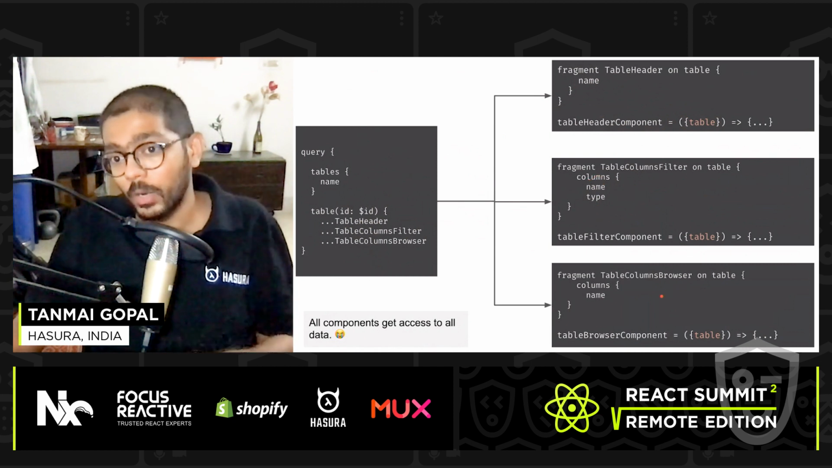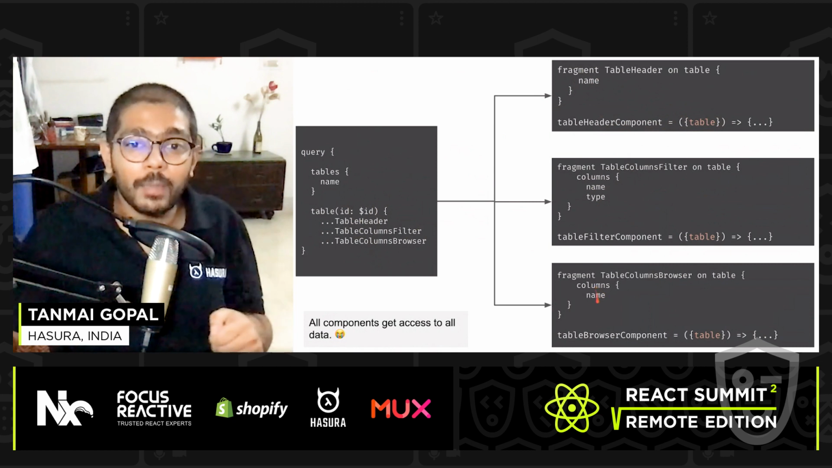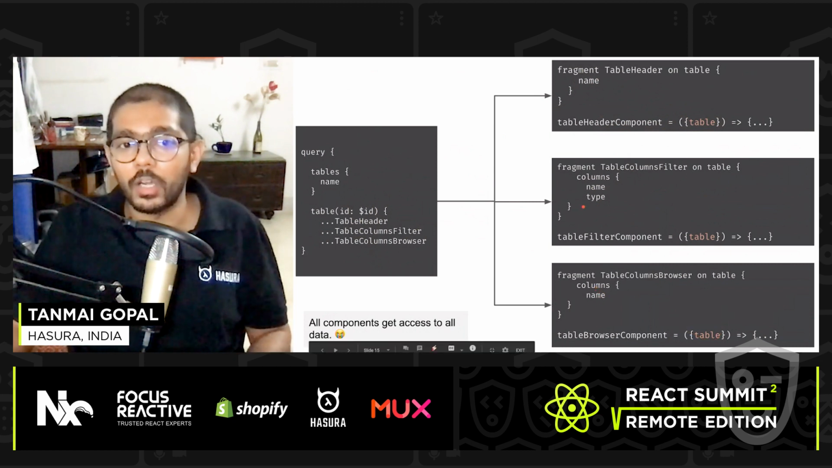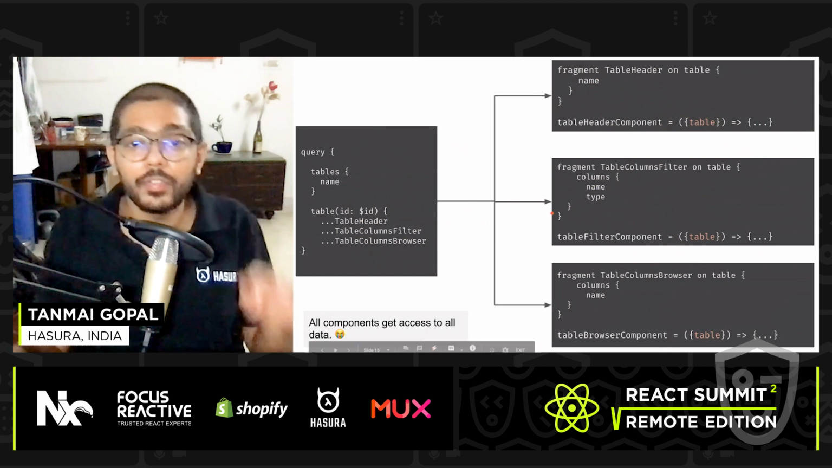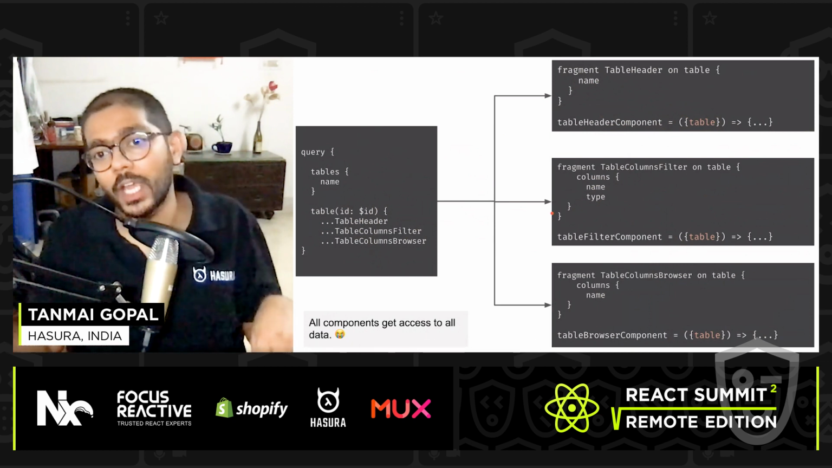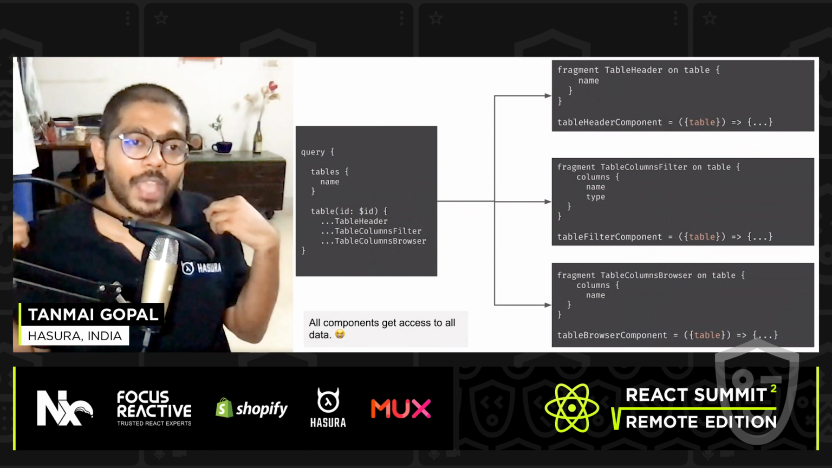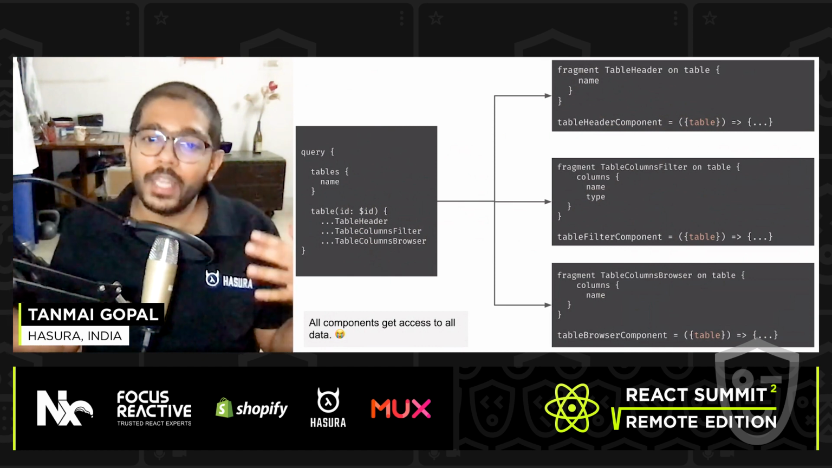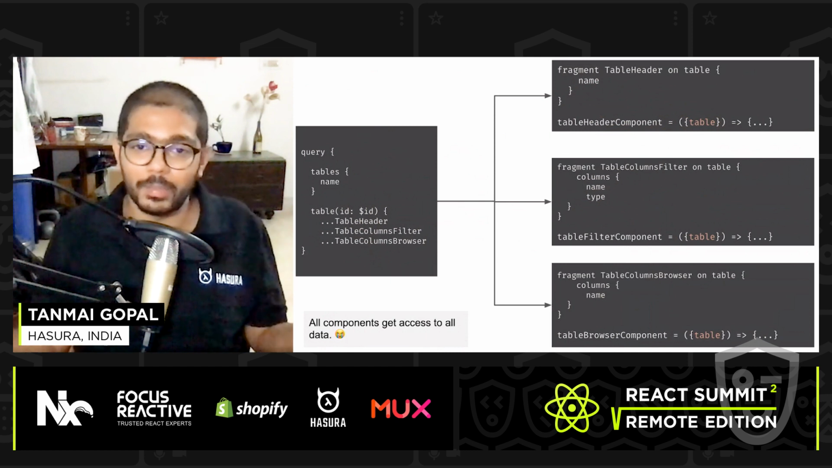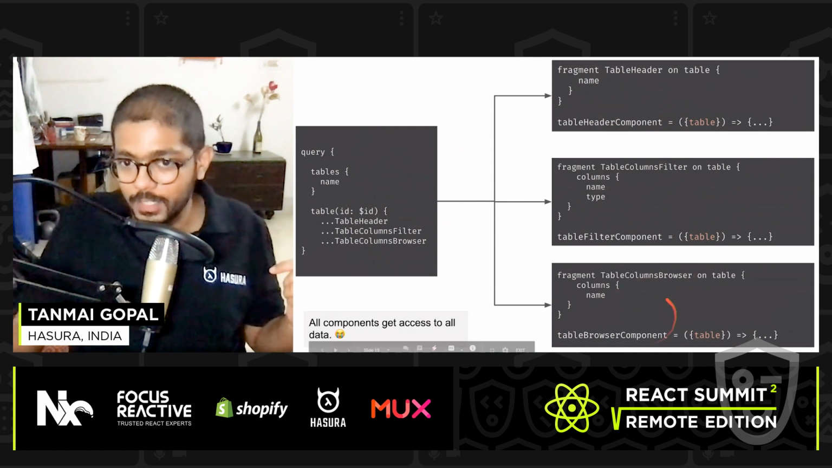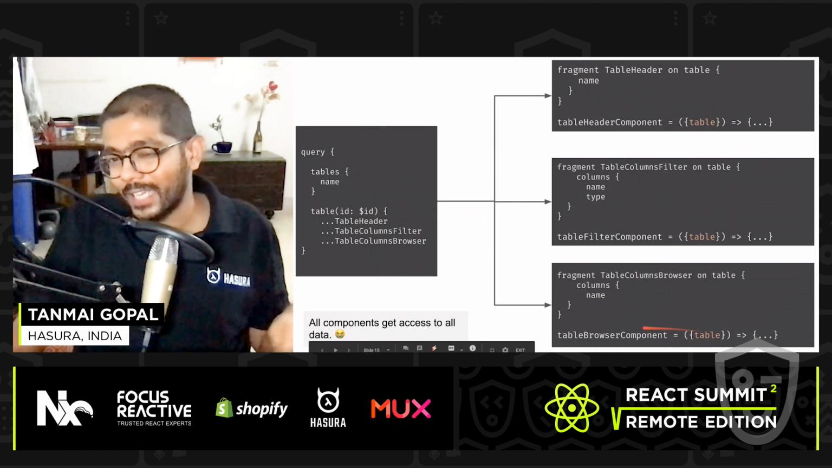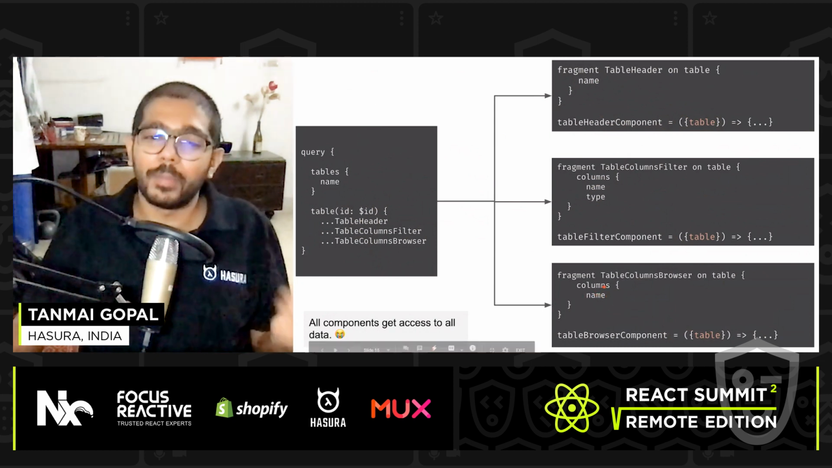But the column browser, which only needs access to column name, will also end up getting access to column type. I have to be careful with the way I pass these props to my child components from the parent query, and it requires a little bit of care. If I don't take care, what can often happen, especially as we're building applications quickly, is this: let's say I'm building this browser component and I realize I need access to column type, maybe I forget to update the fragment.